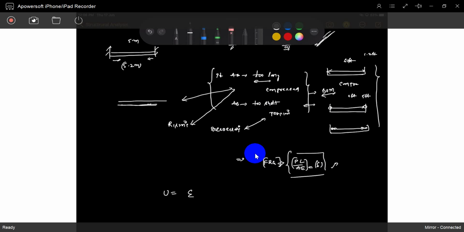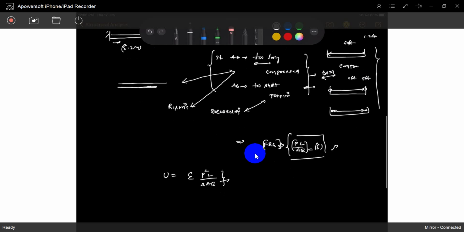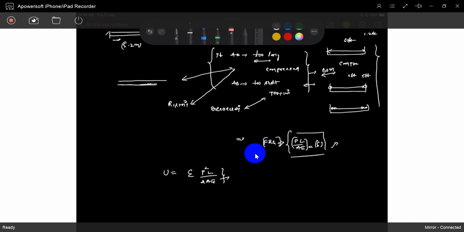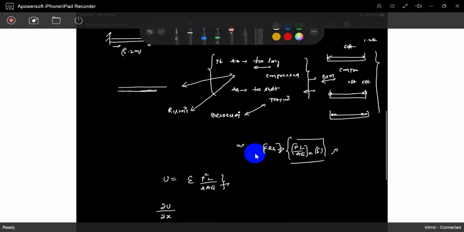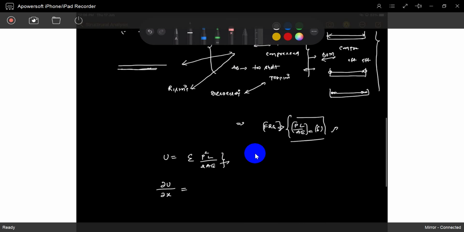Strain energy is P square L by 2A. So each member force gives the total strain energy. Finally, what is the strain energy first theorem? Strain energy with respect to your force X is equal to, what will it give? Deflection. That is the first Castigliano's theorem. So you know already the deflection.